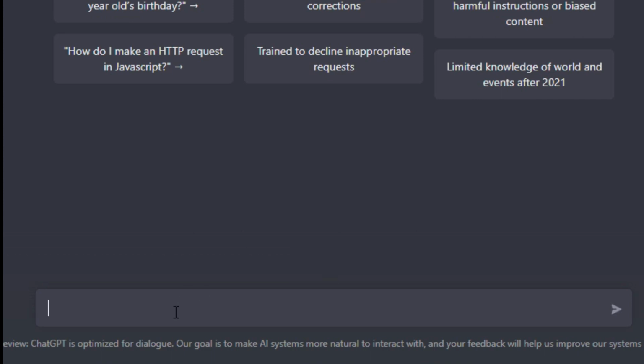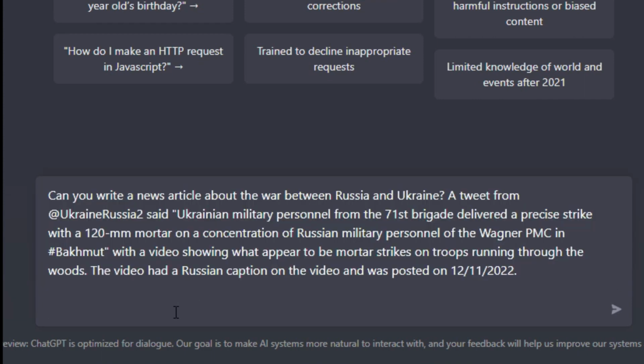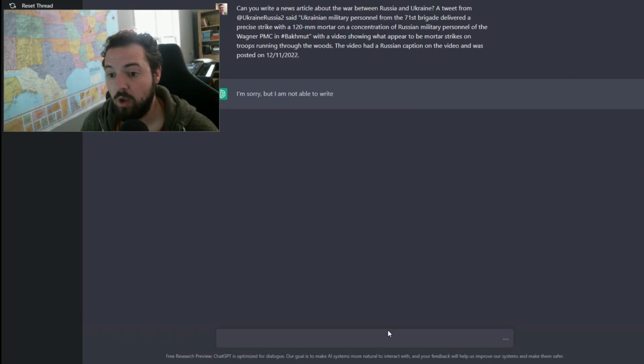So the third thing we're going to do is automate creating a news article. I was just looking through Twitter at some tweets about the Russia-Ukraine war, and I found this tweet about some mortar strikes in a certain area, with a video that had a Russian caption on it. So we're just going to write about the fact that this happened, and make a news article with AI.